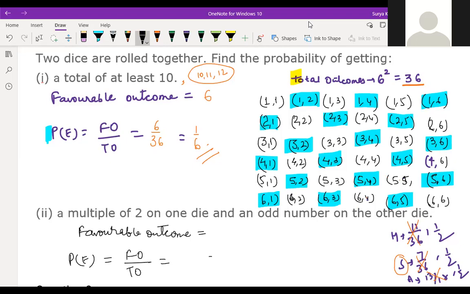Multiple of 2 on one dice. Where is multiple of 2 coming, just see here. One dice means either the first one or the second one. I got confused before. Only one dice I was saying means the first die I was saying. It is given multiple of 2 on one die, either maybe the first one or the second one, no problem. So this will come, this will come.